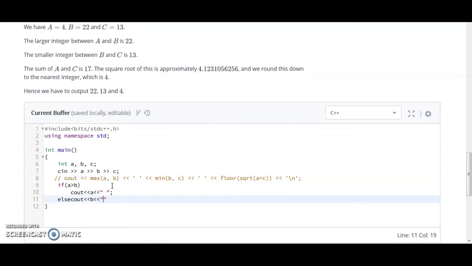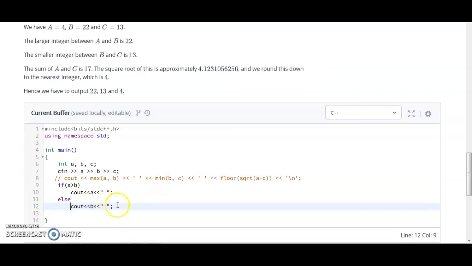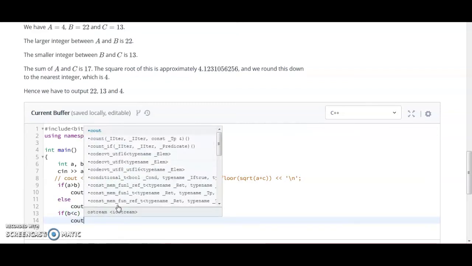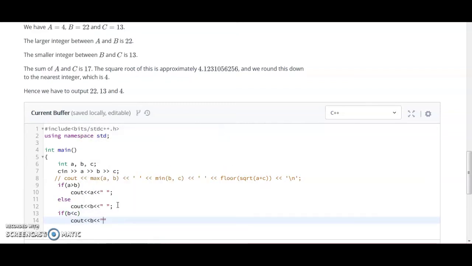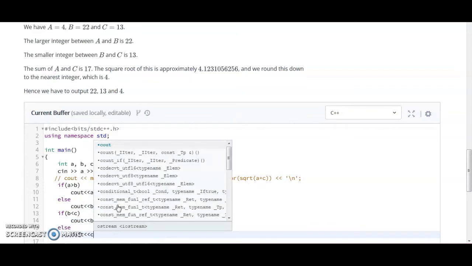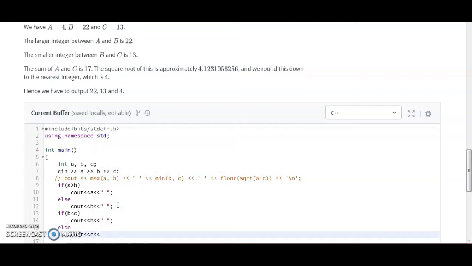Then you have to print the minimum from b and c, so you can also check for the minimum. If b is less than c, then cout b, else cout c, right? This is the manual method that we always use if we don't know the predefined functions.